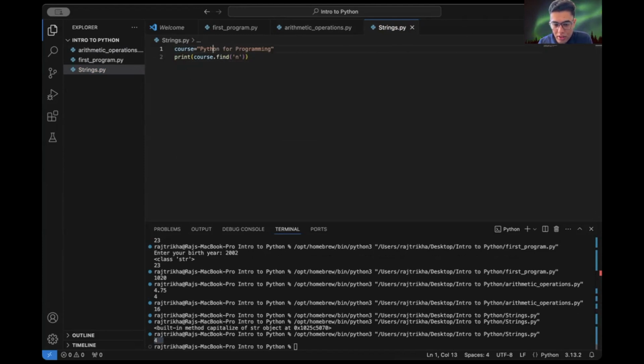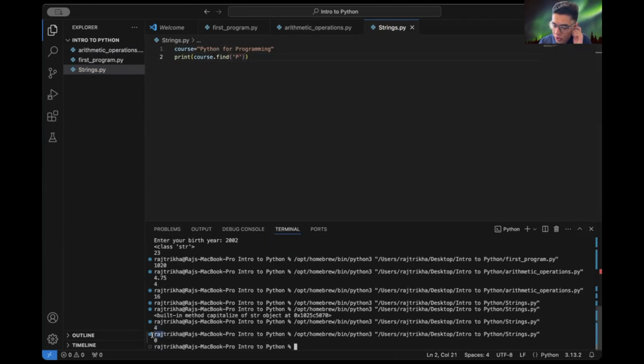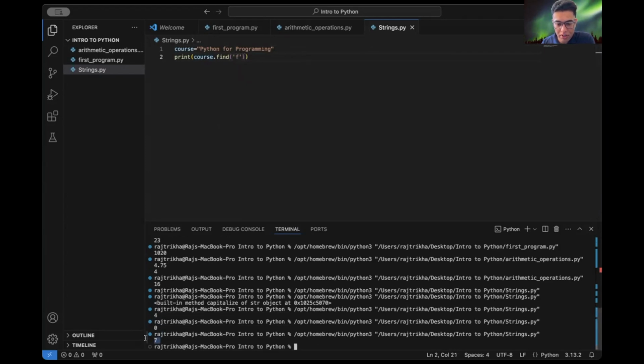So let's say for P, where is the P? Zero. All right, so the concept here is that in Python, the first index of the word starts with zero. So P is at the zeroth index, Y is at the first, T is at the second, H is at the third, O is at the fourth, N is at the fifth. So to get, let's say, F, what do you think F would be? F is seventh. You can see five, then it's seventh.